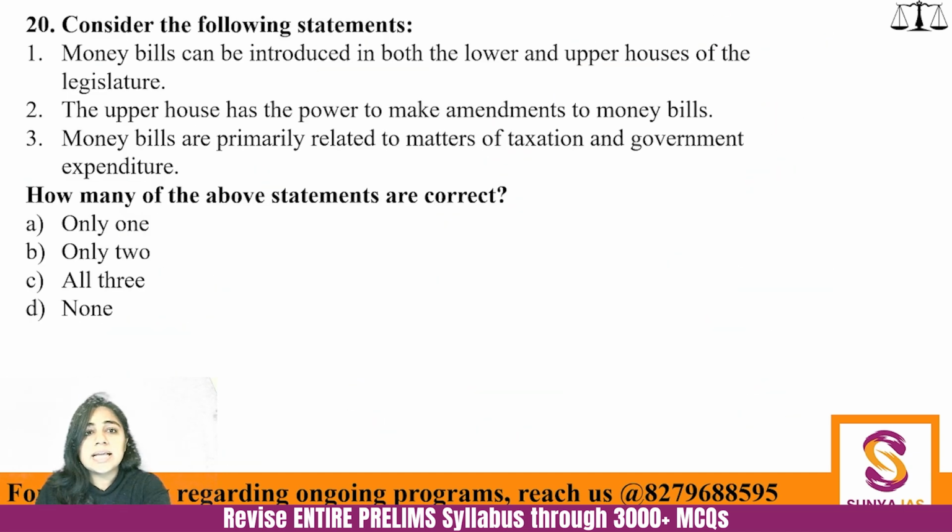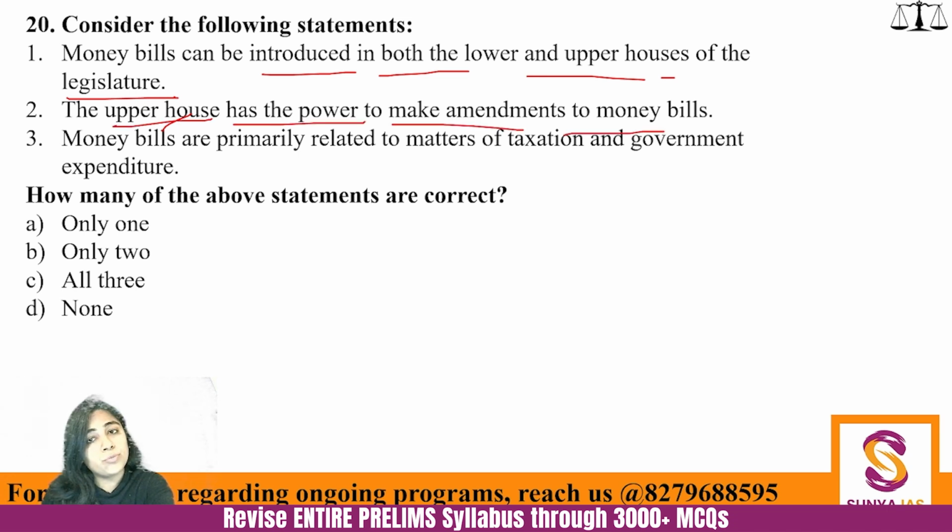Money bills can be introduced in both the lower house and the upper house of the legislature. The upper house has the power to make amendments to money bills, and the money bills are primarily related to matters of taxation and government expenditure. How many of the above statements are correct?